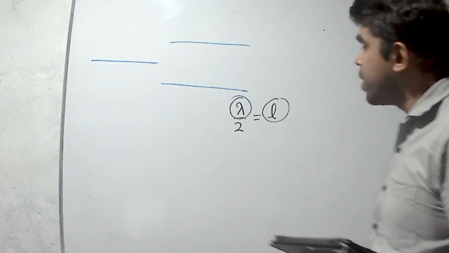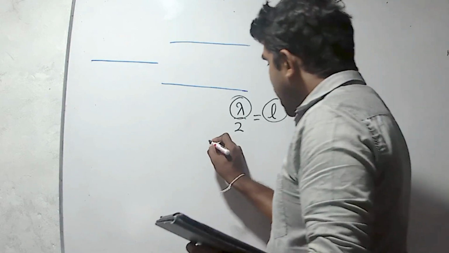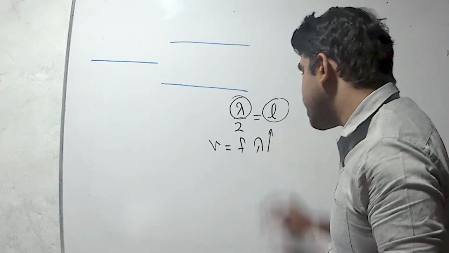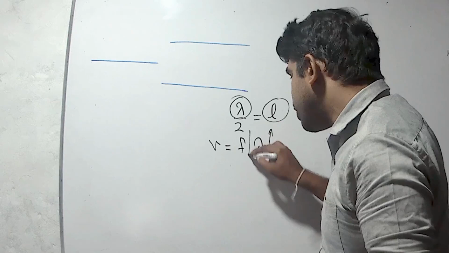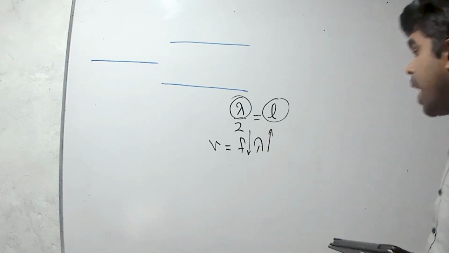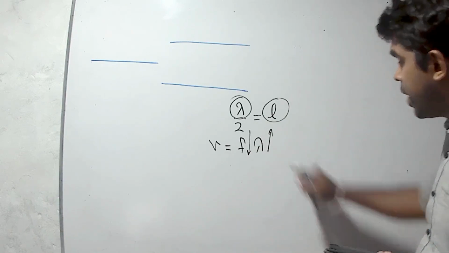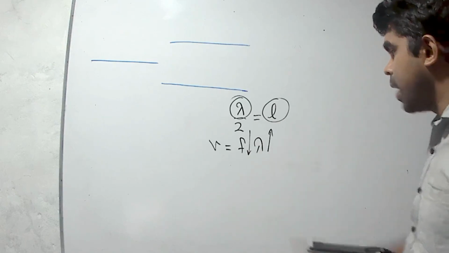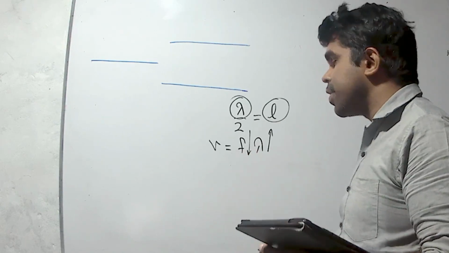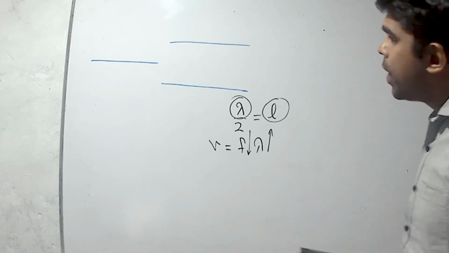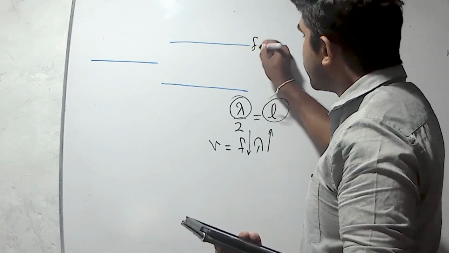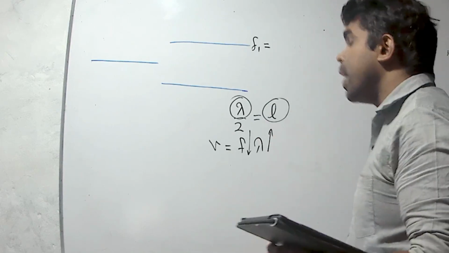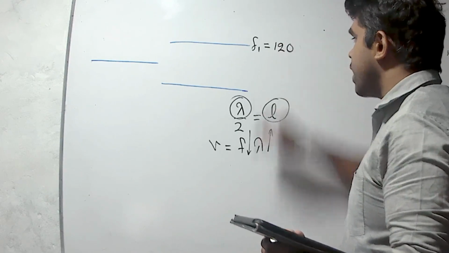Therefore, according to V equals f lambda, when wavelength increases, frequency should be less than the previous situation. When wavelength increases, frequency decreases. There is an inversely proportional relationship. Therefore, we can observe high frequency for the small wavelength, small length. It means 120 centimeters.